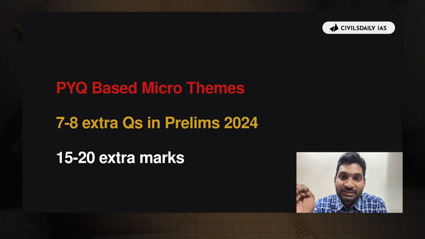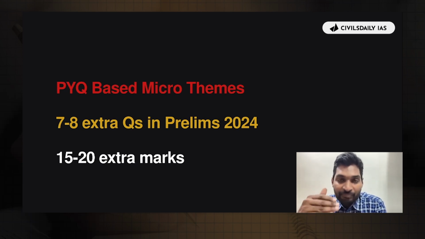Well, hello dear students, I am Zeeshan Hashmi, and today we are going to understand how PYQ based micro thematic analysis helps us solve those additional 7 to 8 questions in the prelims examination, which either we are likely to skip or we are likely to mark them wrong.